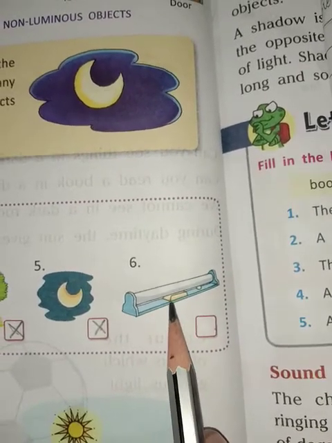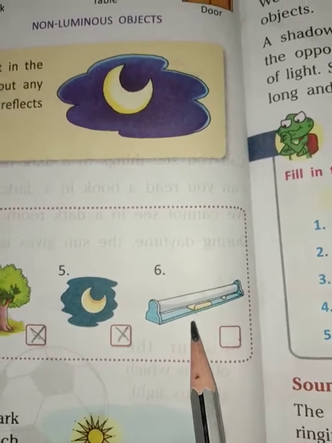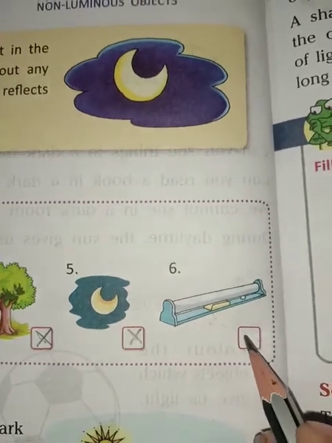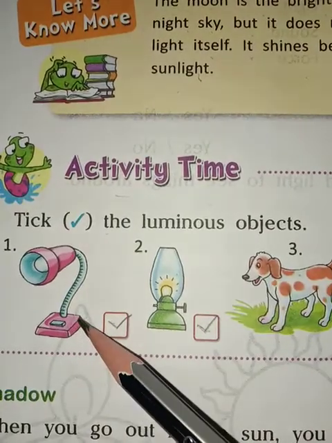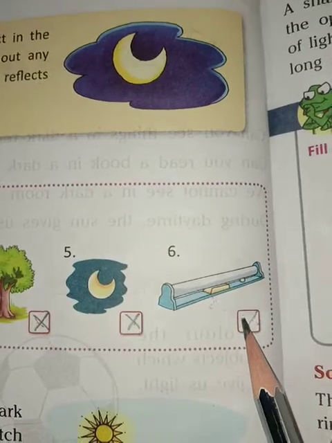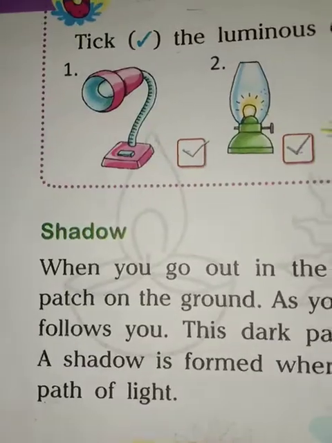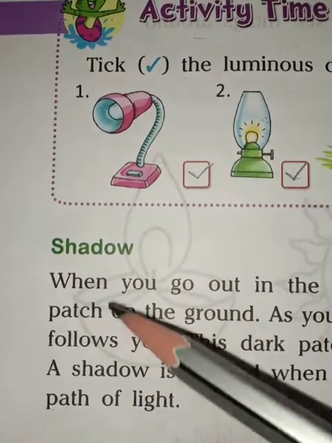Now sixth is tube light. Tube light gives us light, so tube light is a luminous object. We will tick. Now, clear? Lamp, lantern and tube light are examples of luminous objects. Now students, let's start today's topic, that is shadow.